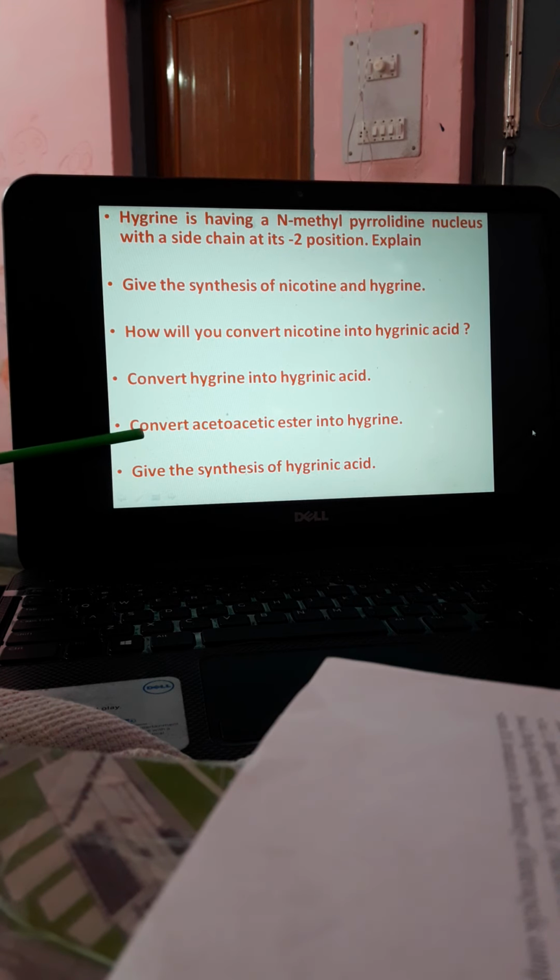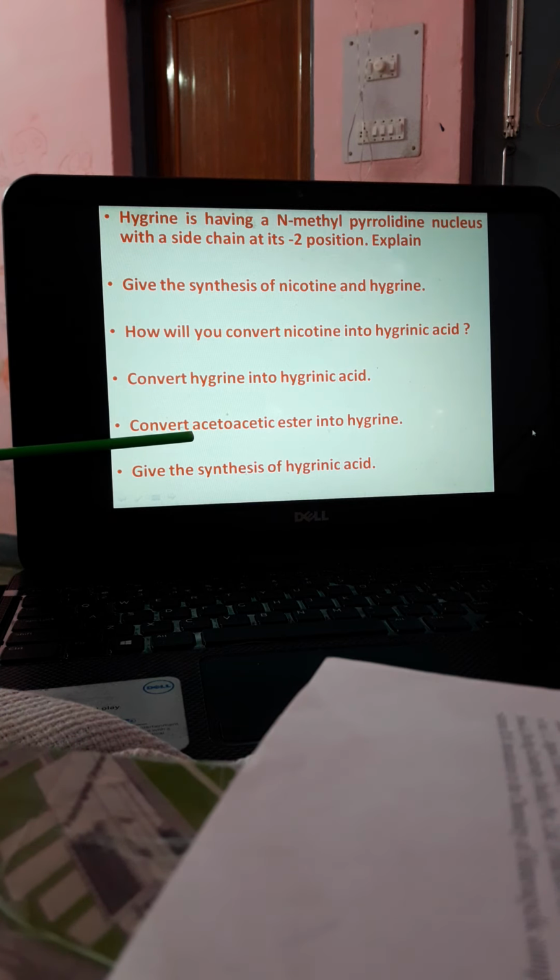Next question is, convert acetoacetic ester into hygrine. So it is the Robinson synthesis, where 4-aminomethyl butanol will be treated with acetoacetic ester under pH 7, so that hygrine will be generated. Next, give the synthesis of hygrinic acid.